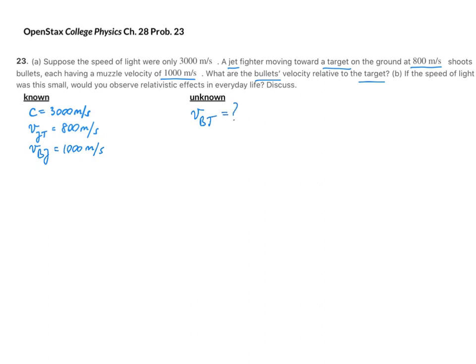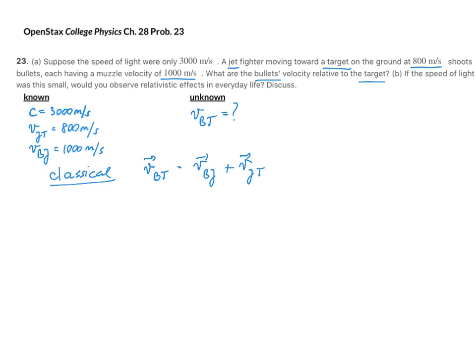So if we were dealing with a classical situation, so if it's just the relative velocities, then the velocity of the bullets relative to the target would have to be the velocity of the bullets relative to the jet plus the velocity of the jet relative to the target.